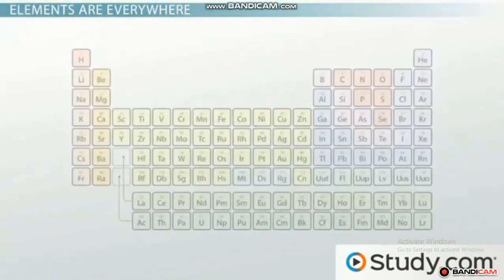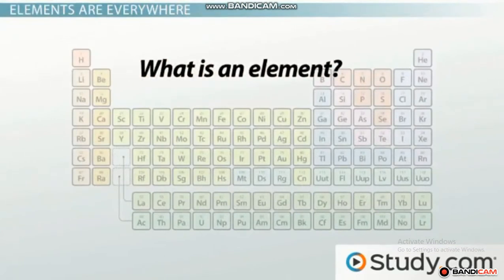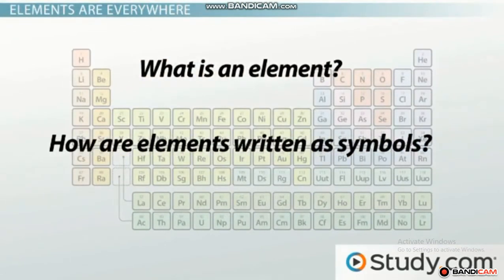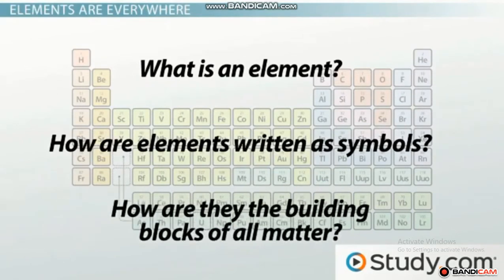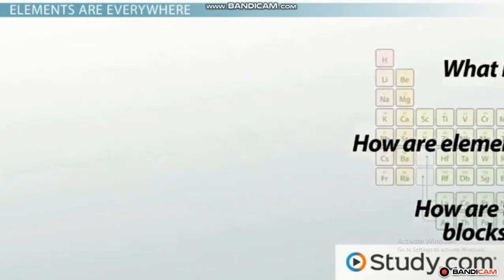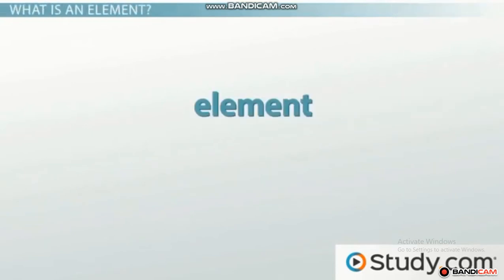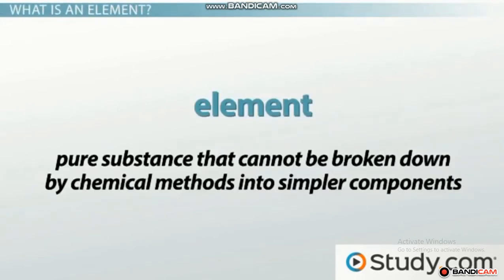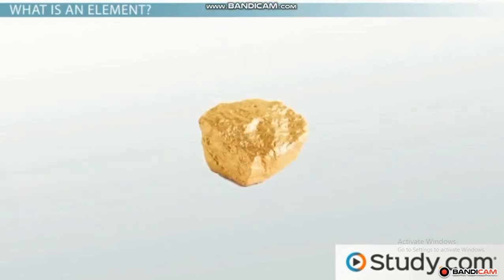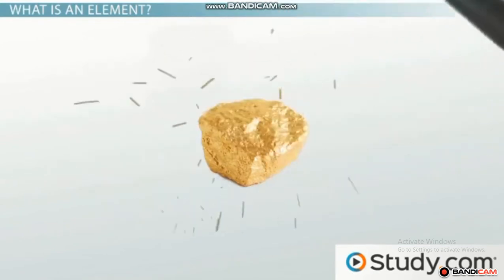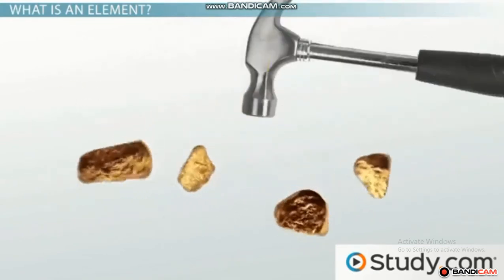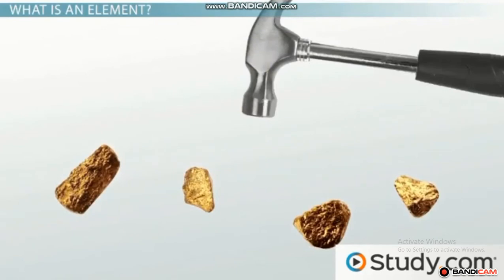In this lesson, we will discuss what an element is, how elements are written as symbols, and how they are the building blocks of all matter. An element is a pure substance that cannot be broken down by chemical methods into simpler components. For example, the element gold cannot be broken down into anything other than gold. If you kept hitting gold with a hammer, the pieces would get smaller, but each piece will always be gold.